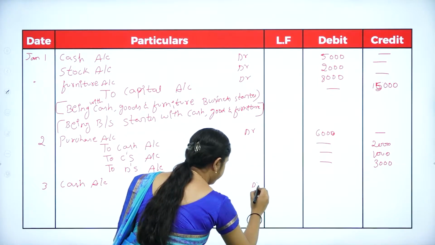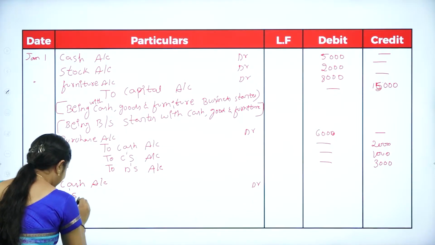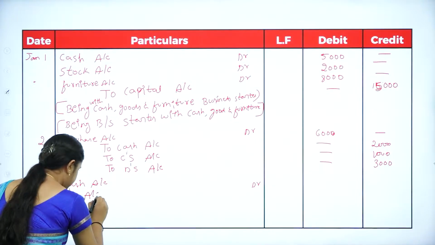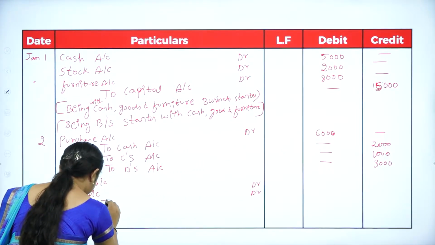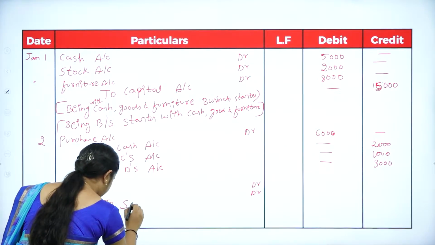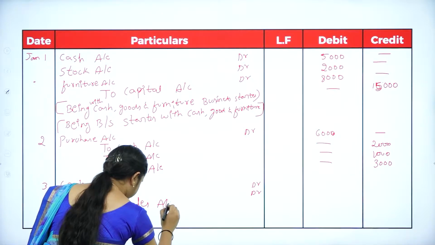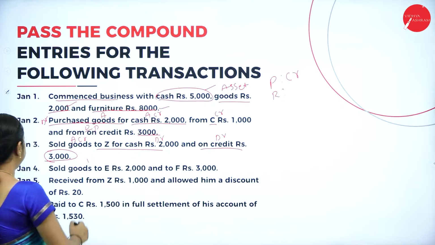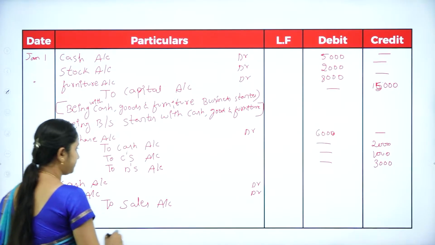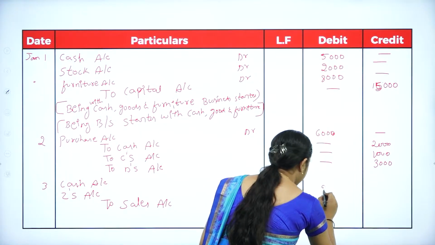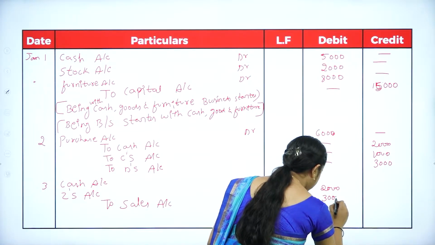debtor, and Z is receiving, Z's account debtor, and you made a sale. So, goods is going out. So, sales account. Amount 2000 and 3000.